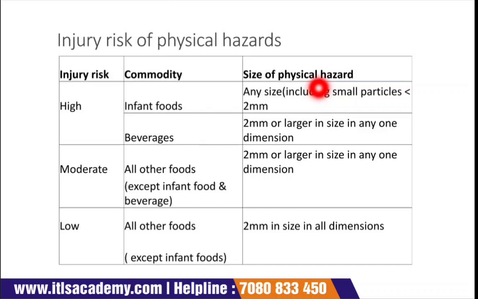Then a similar case is with the moderate: all other foods, except infant food and beverages, that have a dimension of 2 or larger in any one dimension will lead to a moderate risk. And then all foods except infant food that have 2 in size in all dimensions have a low injury risk. So again, this is the injury risk of physical hazards.